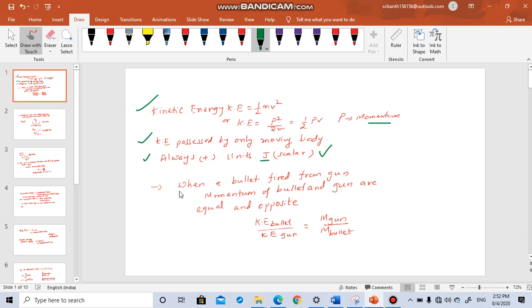So here is one concept: when a bullet is fired from a gun, there is a bullet inside a gun, and when you fire the bullet, the momentum of the bullet and the gun are equal and opposite, as per Newton's third law. Okay, the momentum of bullet and gun are equal and opposite. So in this situation, you can remember this result: kinetic energy of the bullet divided by kinetic energy of the gun is equal to mass of gun divided by mass of bullet.